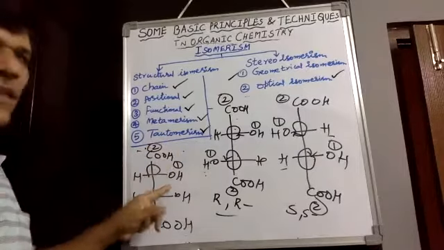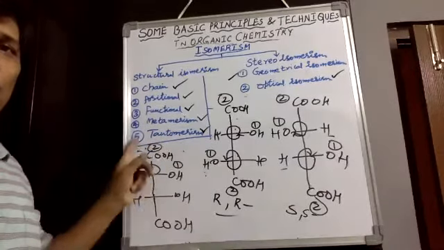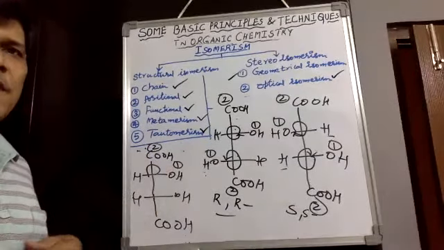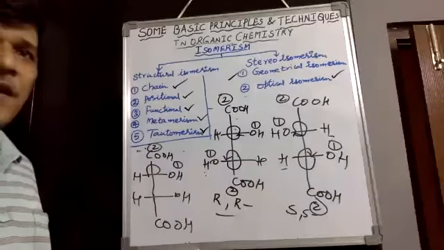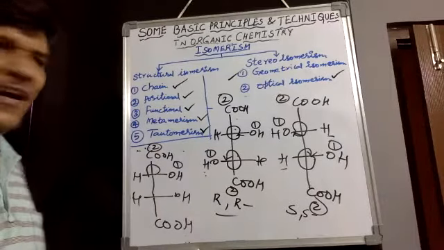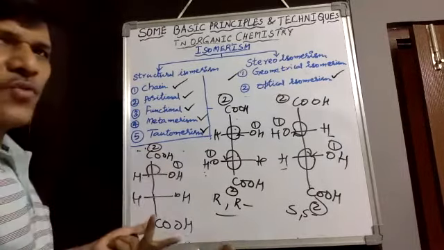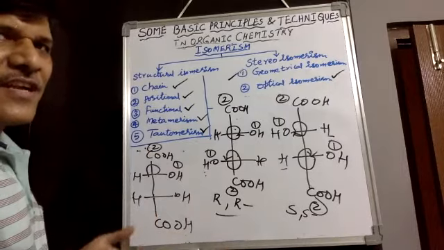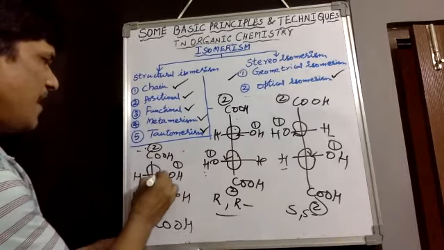Therefore, at higher atomic number, first attached element we have to see, but don't see complete COOH. Only first attached element. If the first attached is the same, we have to go for second attached, like a dictionary order. And double bond is there 2 times, triple bond is there 3 times. Extra attached elements we have to take. Then there we would observe.